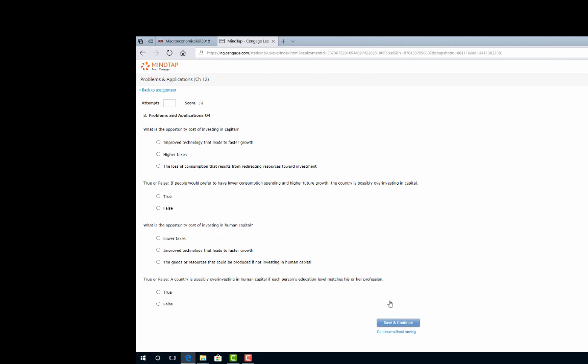As you approach this, you want to look at what is the best answer here. The true-false one is saying if people prefer to have lower consumption spending and higher future growth, the country is possibly over-investing in capital. What do you think about that?